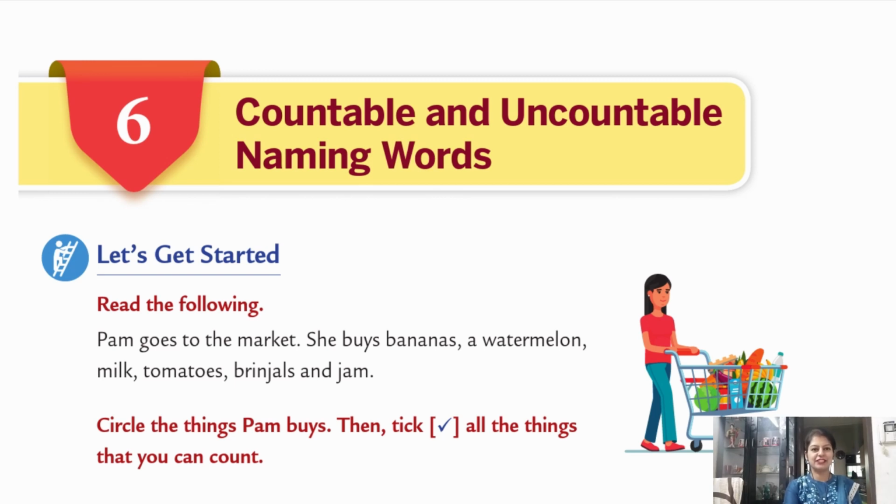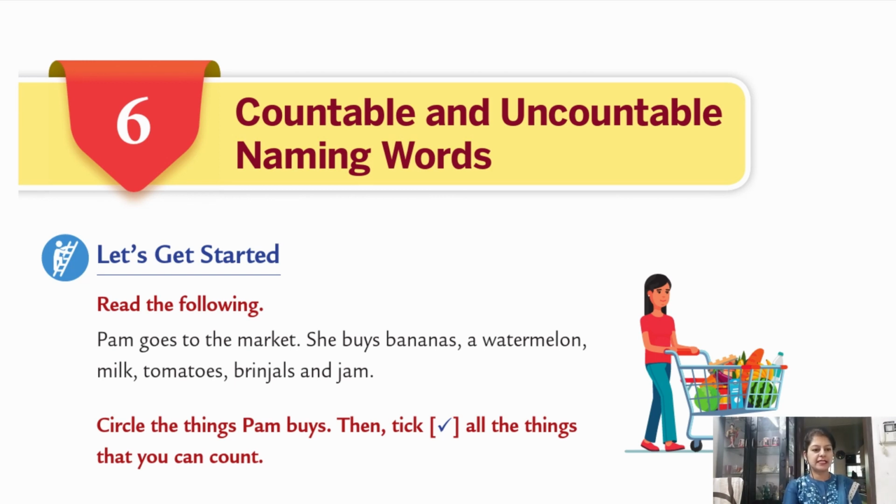And last is jam. Jam is in jelly form that we cannot count in numbers, but we can say a bottle of jam. So children, anything which is like powder or in liquid form or having very small granules is an uncountable thing.